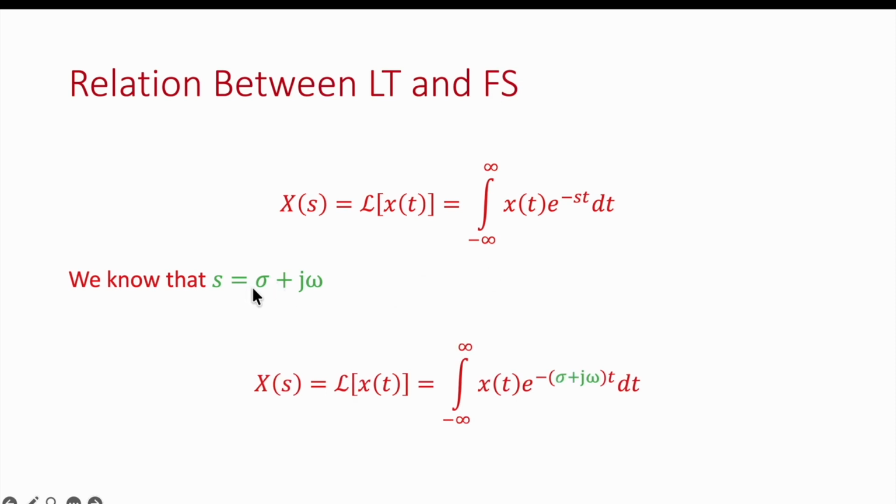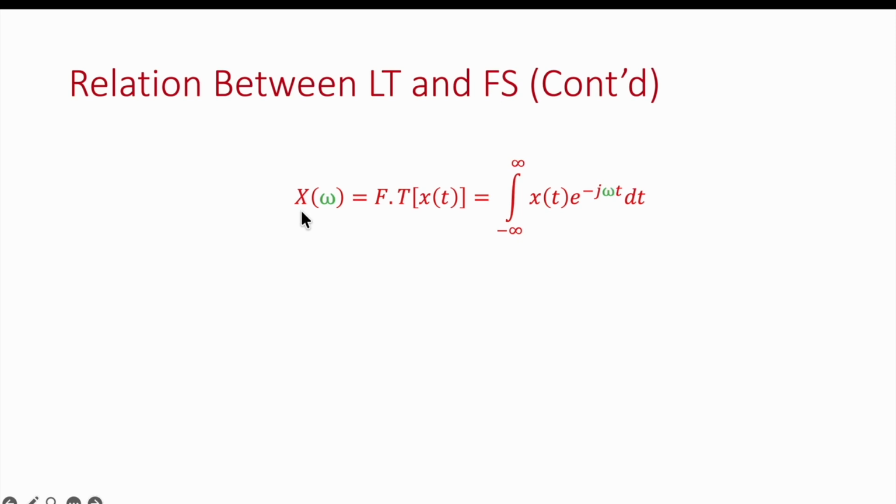So if we insert that s in this equation, we can rewrite this equation in this format, like e raised to power minus (sigma plus j omega) t dt. Or we can separate it, because e raised to power minus sigma is multiplied by e raised to power minus j omega. So we can write that equation into two parts: e raised to power minus sigma t multiplied by e raised to power minus j omega t. And we can say that okay, this is our equation number 1.